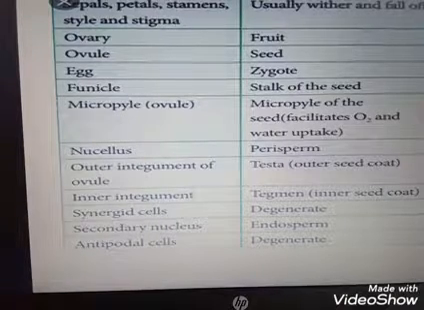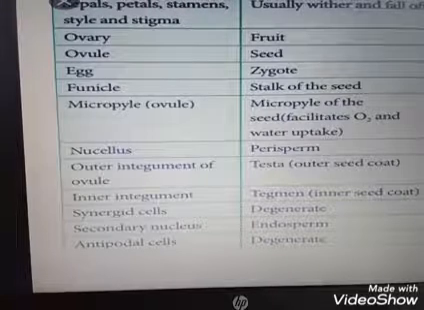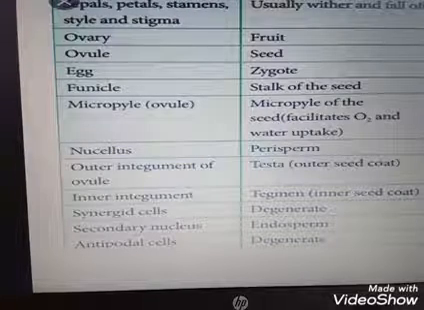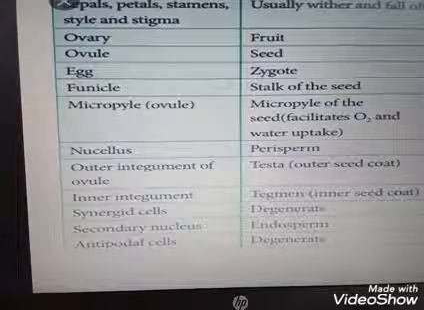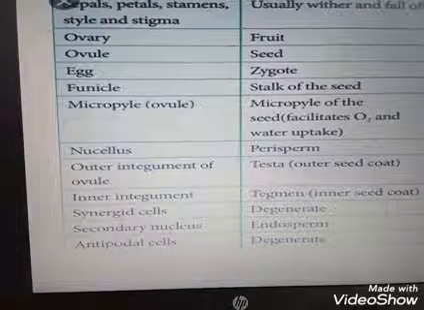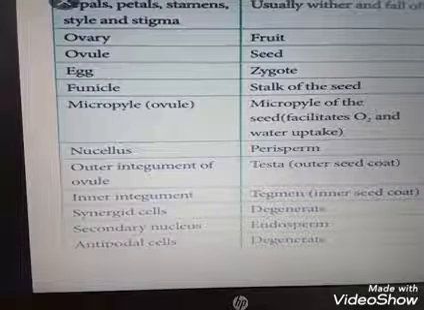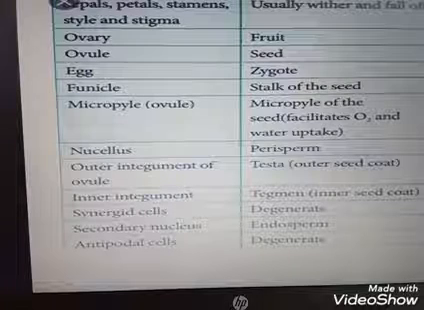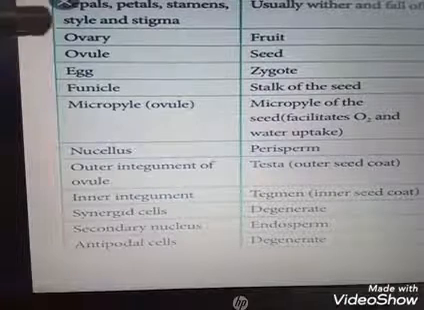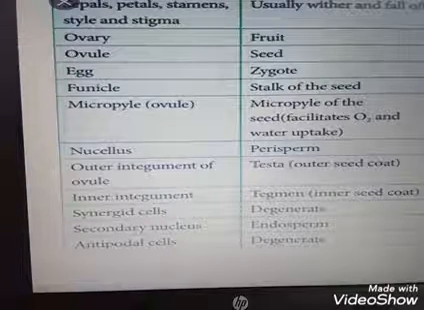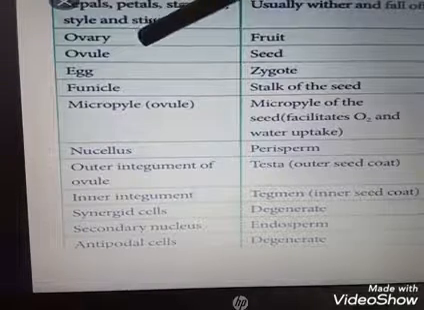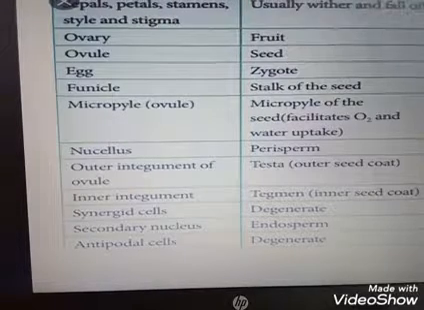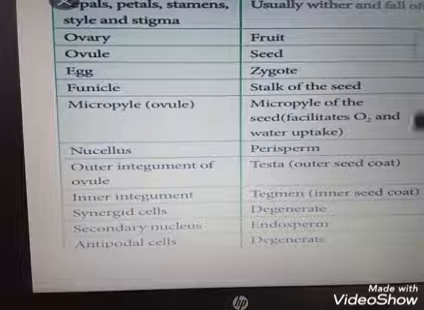Sepal, petal, stamen, style and stigma usually wither and fall off. Ovary changes into fruit. Ovule changes into seed. It is very important. This portion is very important.